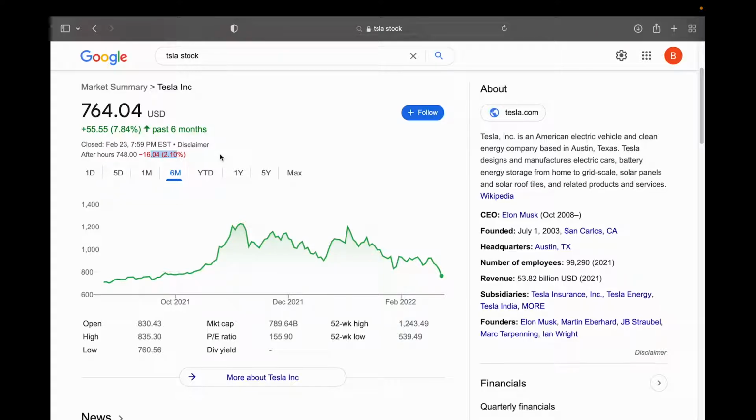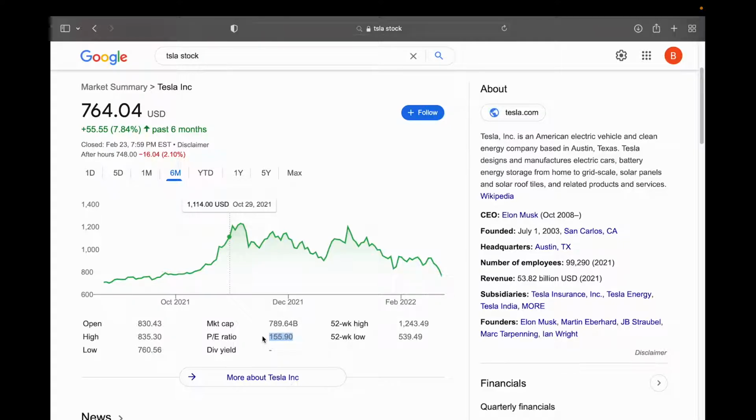So as always, the question is why? Well, if we look down here at Tesla's numbers, and if we look at the market cap and price to earnings ratio that Google is reporting here, we are seeing that Tesla is reported at about a $790 billion market cap with a 155 price to earnings ratio. And here I think lies one of the reasons why Tesla may be falling back to earth a little bit here in the past 6 months.